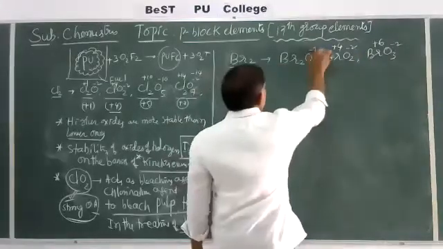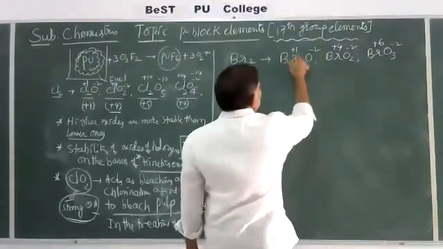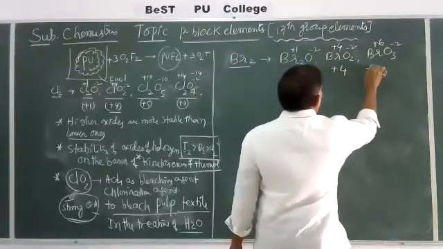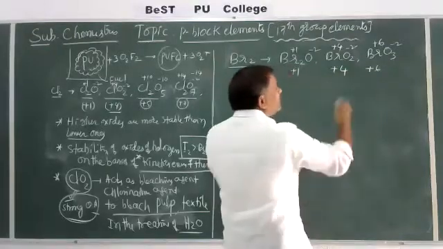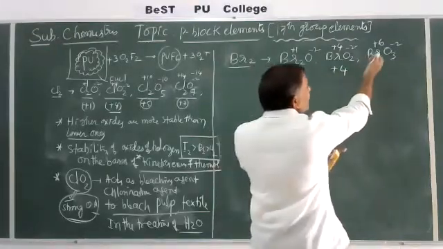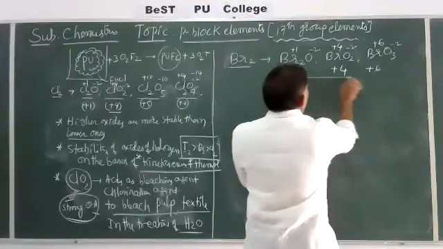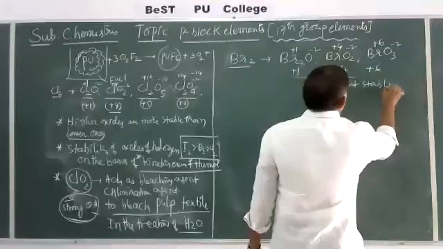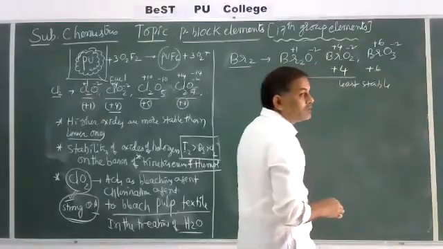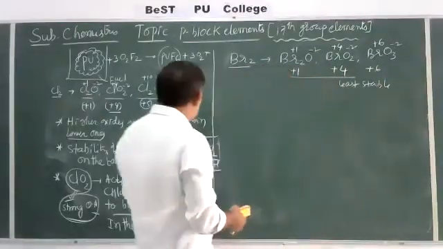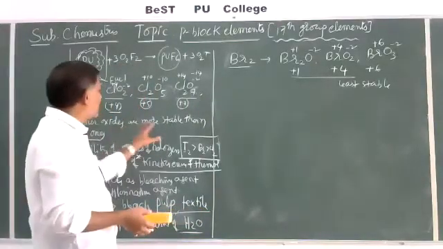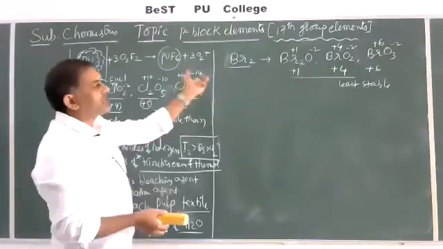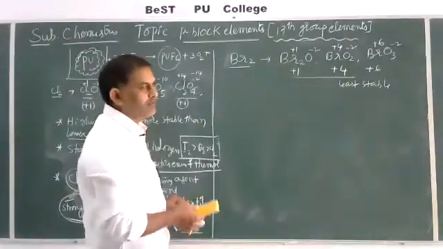In Br2O, oxygen is -2, so bromine is +1 to balance. It shows +1, +4 and +6, compared to the higher oxide maximum of +7. That's why these are least stable, because higher oxidation states or higher oxides are generally more stable than the lower ones. Among these, BrO3 is the most stable.